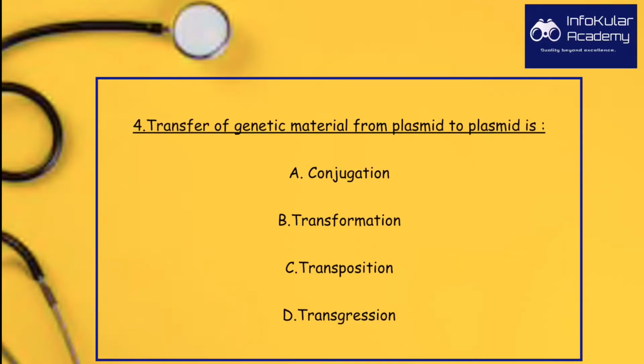Question number 4. Transfer of genetic material from plasmid to plasmid is A. Conjugation, B. Transformation, C. Transposition, and D. Transgression. And the answer is C. Transposition.